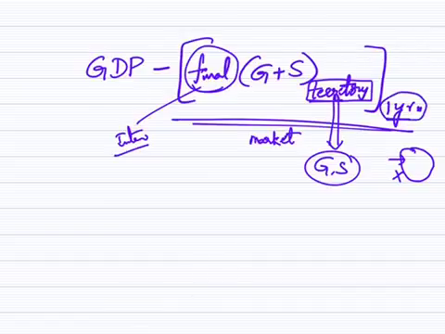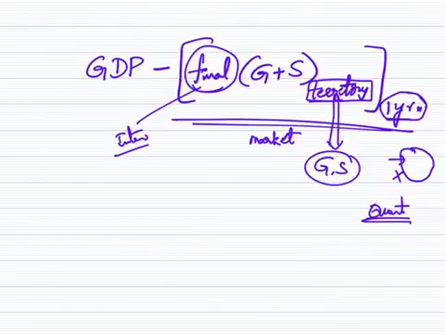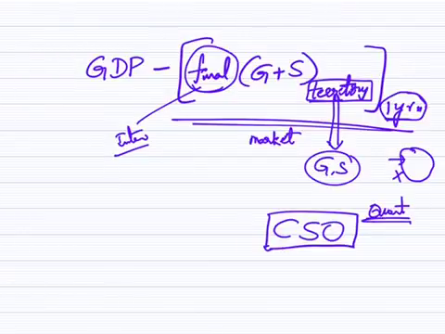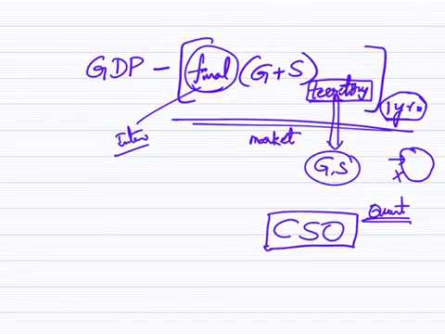Some countries like USA calculate GDP quarter-wise also. But in India, the CSO, Central Statistical Organization, under the Ministry of Statistics, calculates GDP for one single year. That's why GDP is the final value of goods and services that are produced within 1 year within India or within the territory.